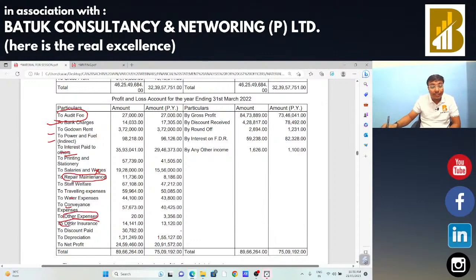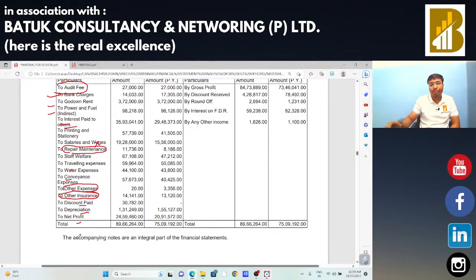For insurance, we need to check the nature of insurance, whether the insurance is of general nature or the insurance is of marine stock insurance. In that case, if the nature of insurance is of general nature, input tax credit is not allowed. We need to check that the input is reversed or not. Discount paid, depreciation, net profit. Discount received, we need to check that the discount is financial discount or that is our trade discount.